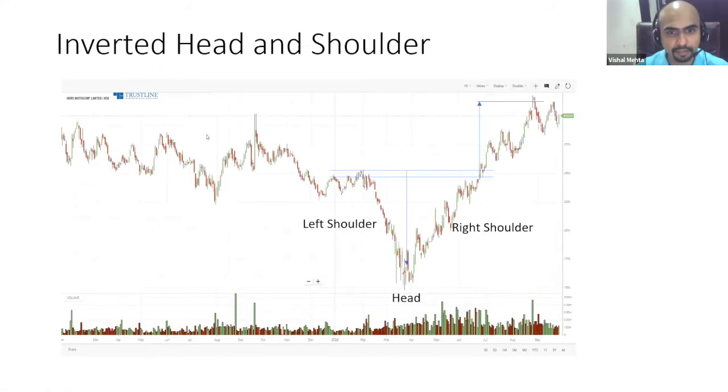Another example, Hero MotoCorp: a downtrend, a left shoulder, a big head, and a complex right shoulder. You take the neckline, resistance zone, resistance zone, resistance zone, resistance zone, breakout, takes the support and goes to the upside and hits its target price. Let me repeat once more. I know I will do this again and again throughout my presentation.